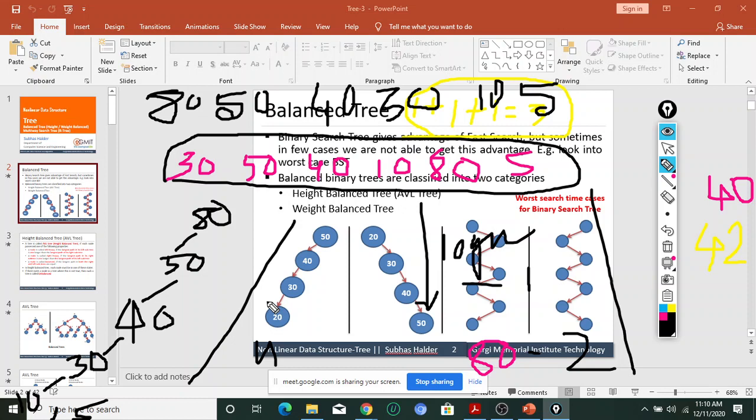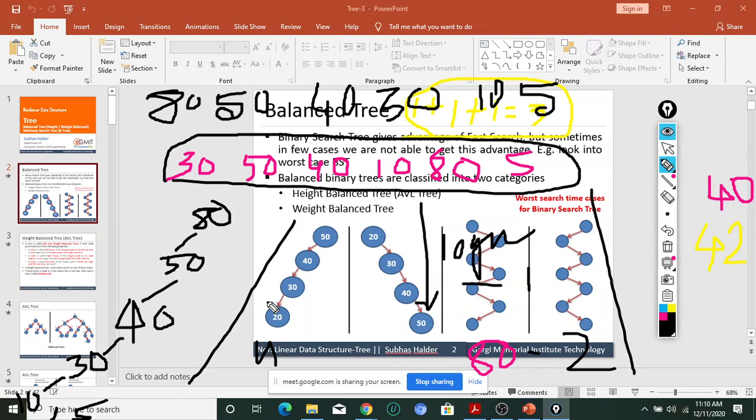If the number of elements is greater, the maximum comparison may be n. Right? So here try to understand, we are just changing the order of the elements when we construct a binary search tree. According to the order of the elements, we construct the tree. Then the comparison is different, right?